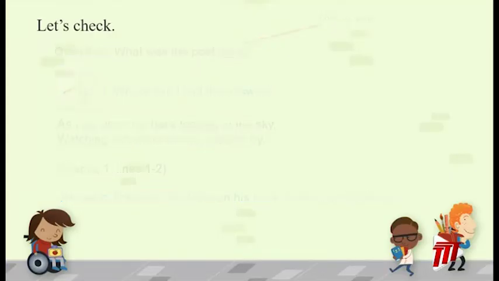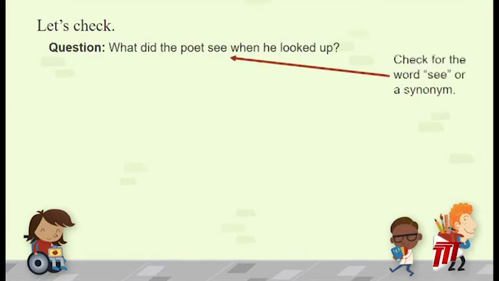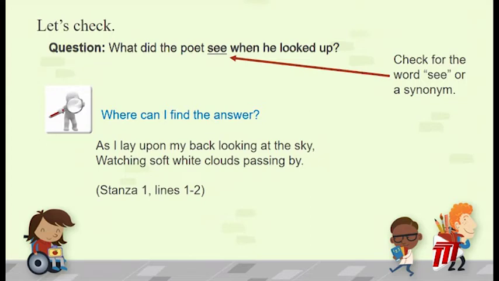Let's take a look at our second question. What did the poet see when he looked up? To be able to answer this question, we need to check for the word see or synonyms that are contained in the poem. Where can I find the answer? Well, again, we can find the answer in lines 1 and 2 of stanza 1.